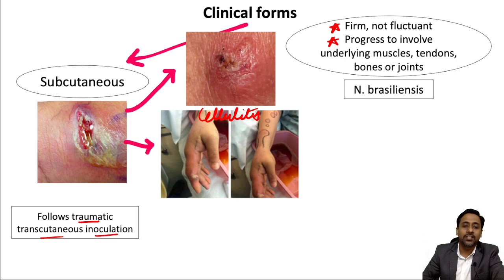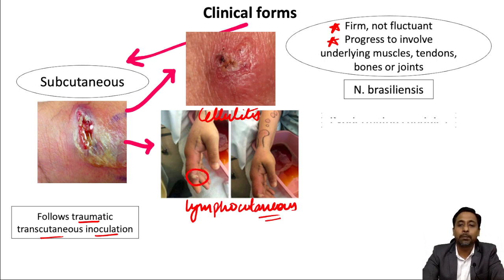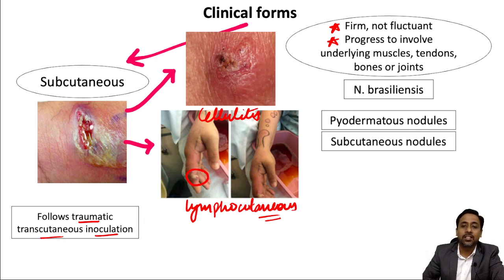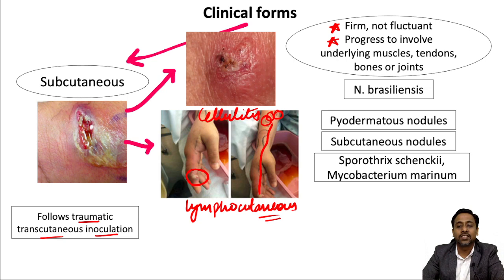The second infection which we can see in this image is lymphocutaneous nocardiosis. In this, at the site of inoculation, we can see a pyodermatous nodule, and along the draining lymphatics we can see subcutaneous nodules. You can see these subcutaneous nodules along the draining lymphatics. This resembles infection caused by Sporothrix schenckii and Mycobacterium marinum. Again the species which is commonly responsible for lymphocutaneous nocardiosis is Nocardia brasiliensis.